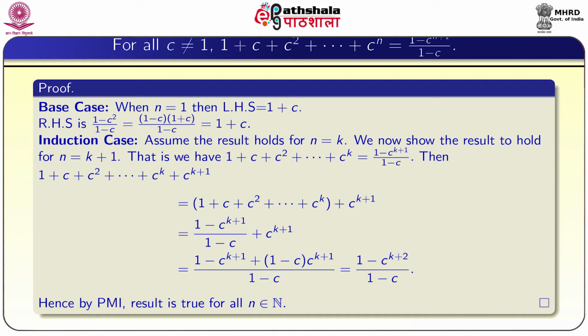This is equal to 1 plus C plus up to C power k plus C power k plus 1. Since the result is true for k, this is equal to 1 minus C power k plus 1 by 1 minus C plus C power k plus 1. So, it turns out to be 1 minus C power k plus 2 by 1 minus C. So, hence by PMI the result is true for all n.